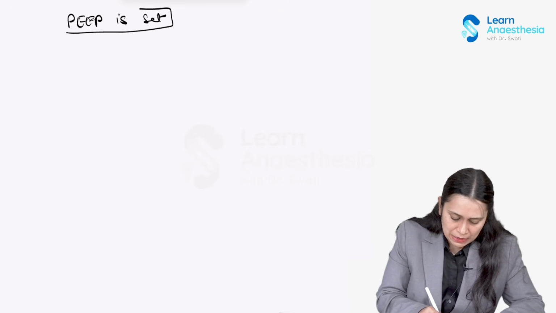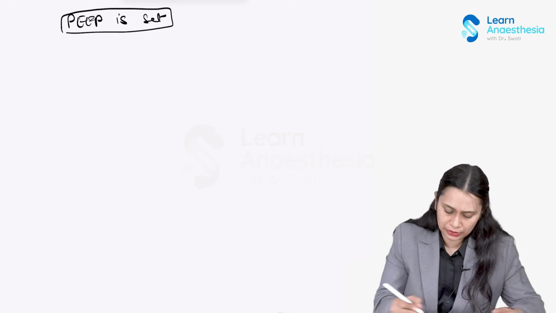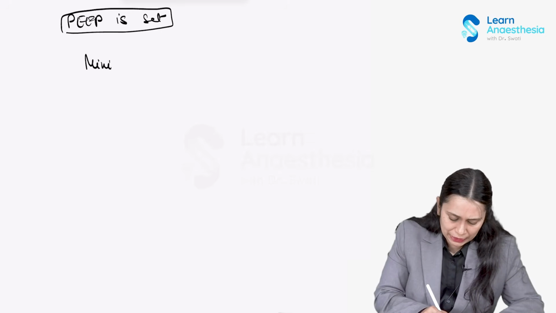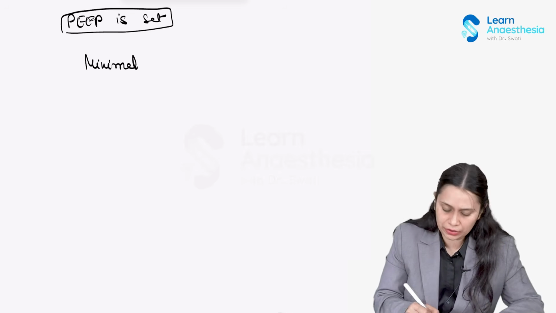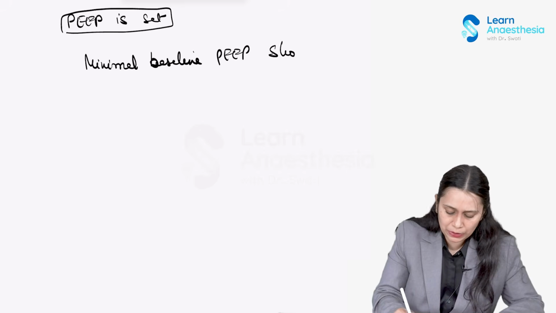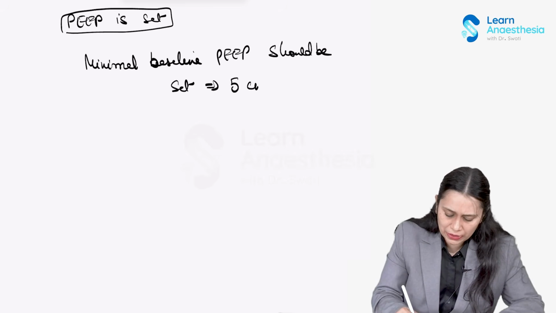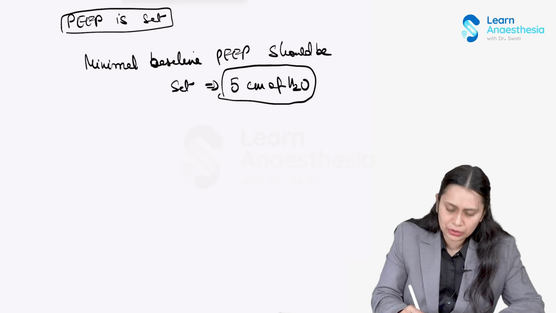Whenever we put a patient on a ventilator, a minimal baseline PEEP is always mandatory. Normally it is 5 centimeters of water. So this is the baseline PEEP which we need to put.